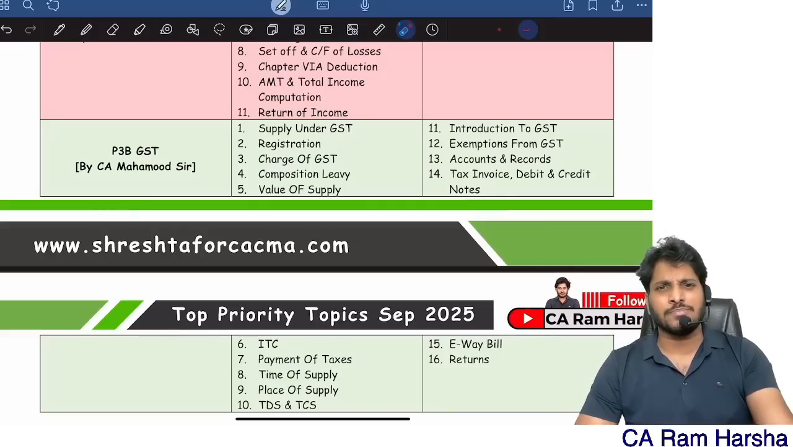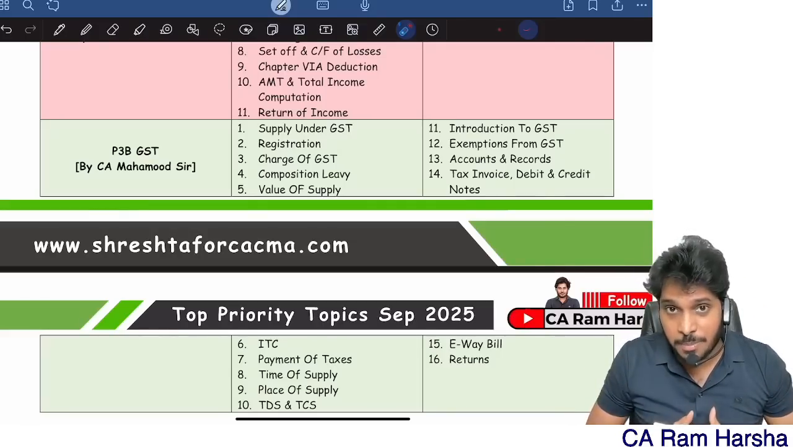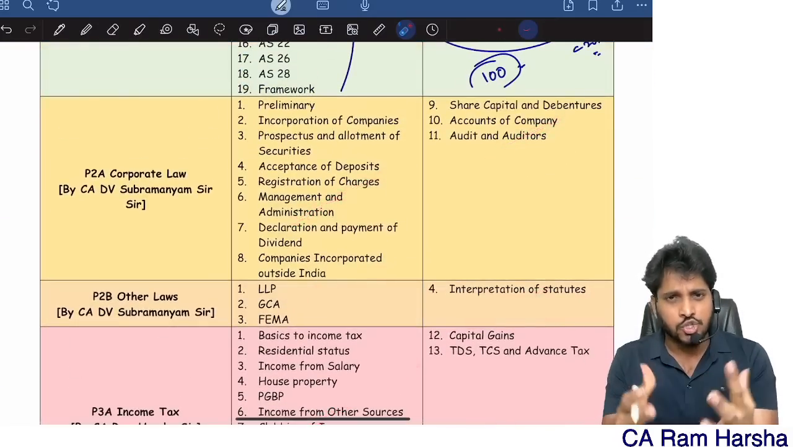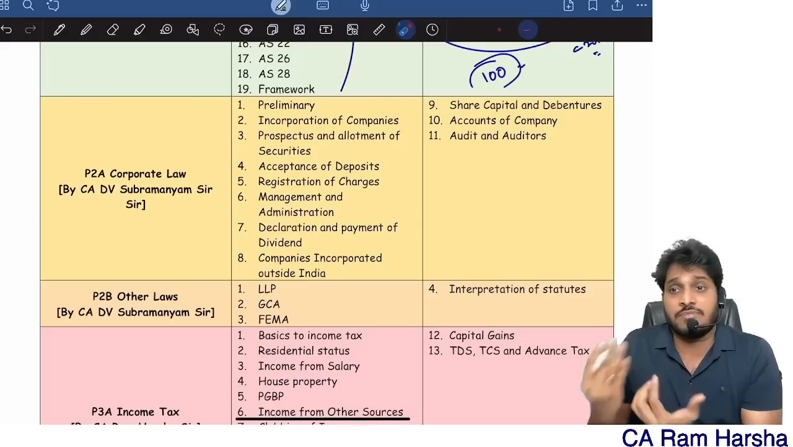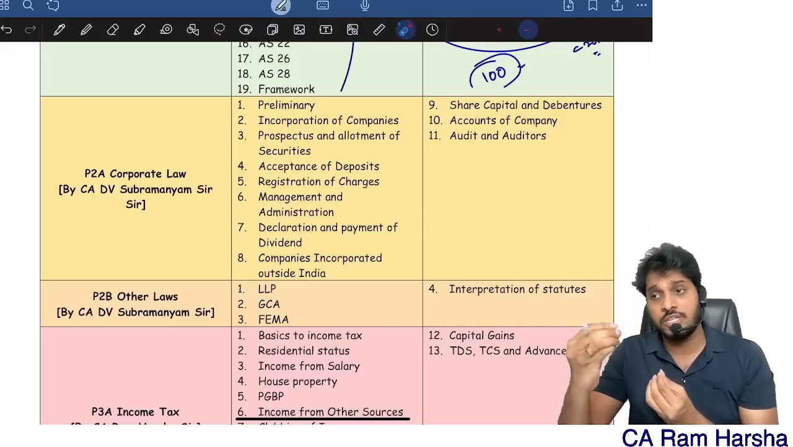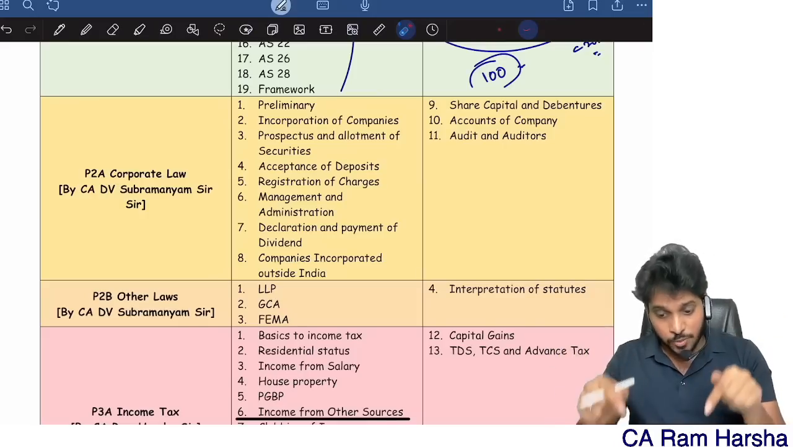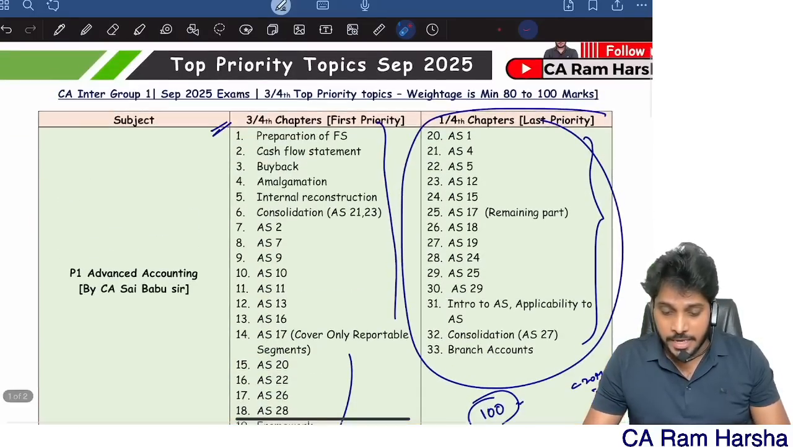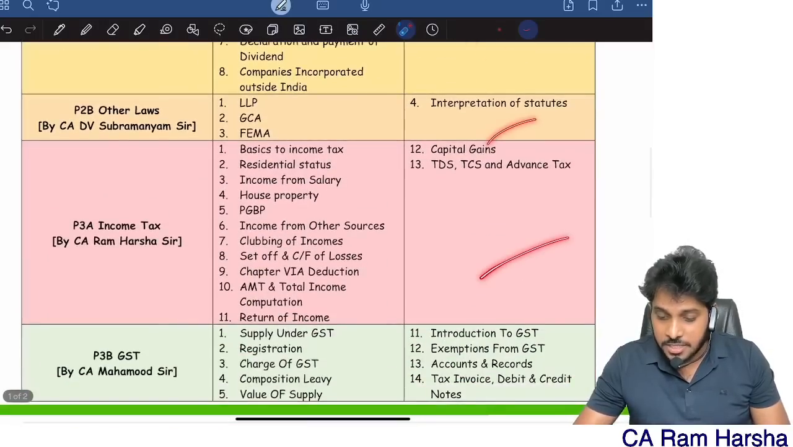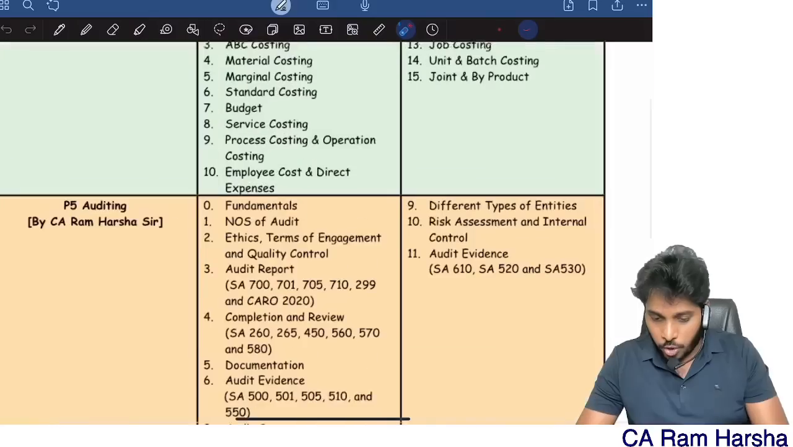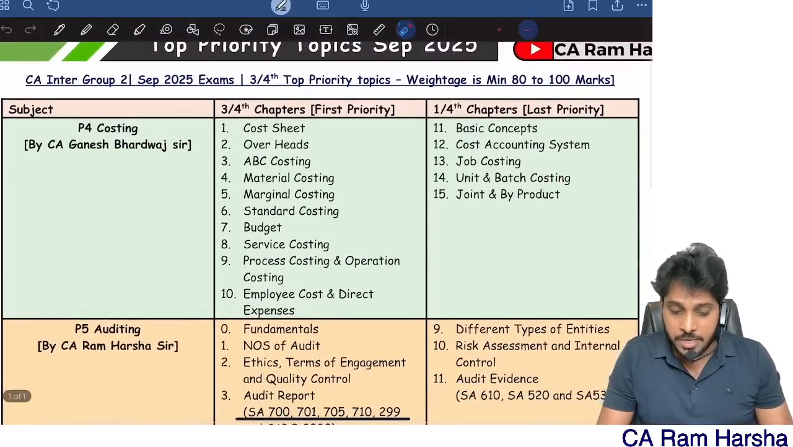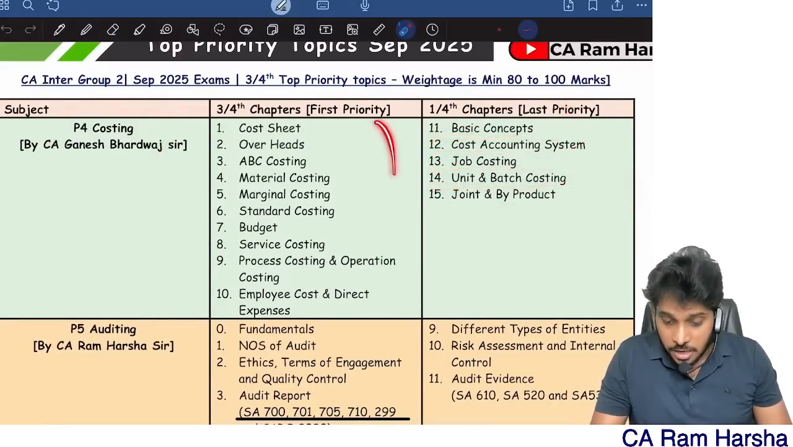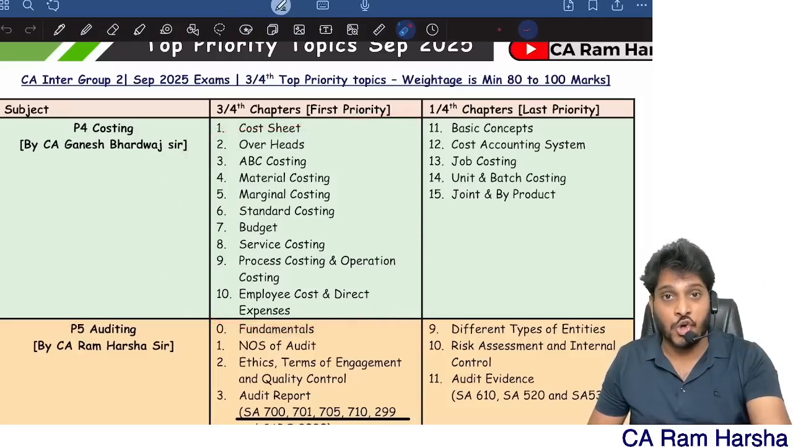Worst scenario, when you're watching classes and preparing the first time, you cover everything. But when you're revising, students often struggle with revision because they will not have sufficient time. For revising the subject, they feel it very difficult to cover the entire syllabus. That is why at the time of revision, ignore the 1/4 topics which we mentioned here. In group 1, we gave the 1/4 topics in every subject. In group 2, that also we gave. For example, in group 2 costing, you take basics of cost accounting, job, unit to joint by-product. Ignore them. Rest all others, be 100% sure.